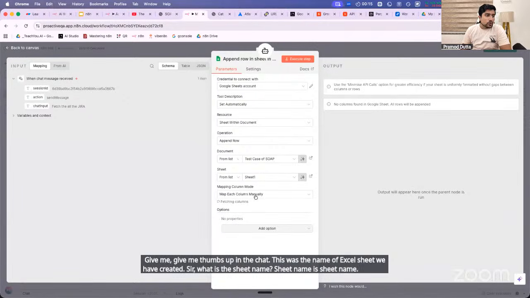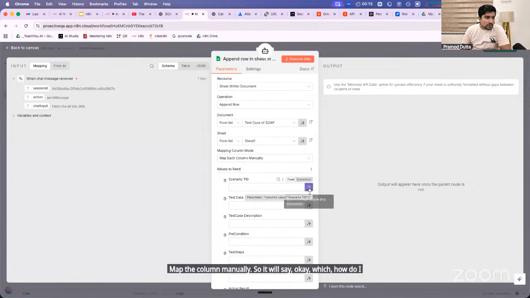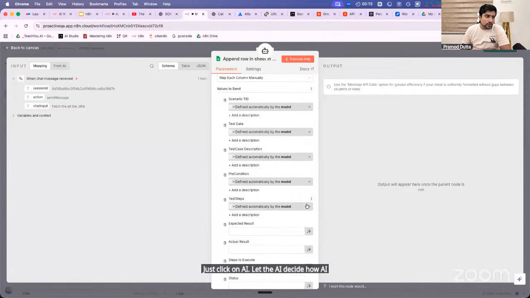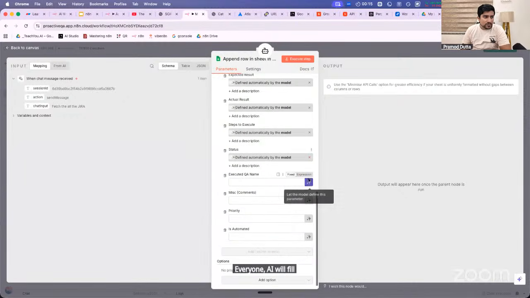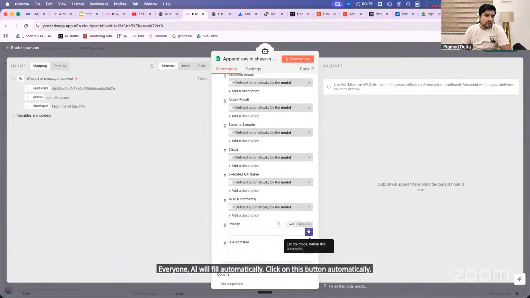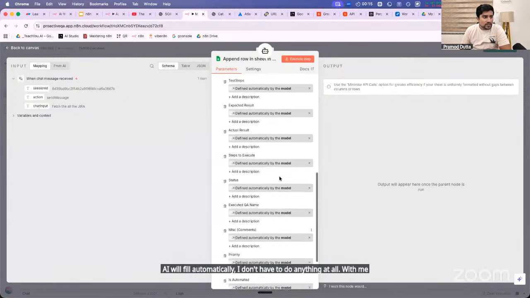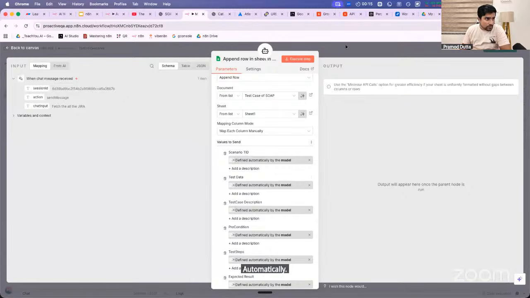Map the column manually. So it will say, okay, how do I map the columns? Just click on AI. Let the AI decide how. AI will fill automatically. I don't want to fill it. Everyone, click on this button, and AI will fill automatically. I don't have to do anything at all. With me? AI will do it automatically. It will do it by itself.